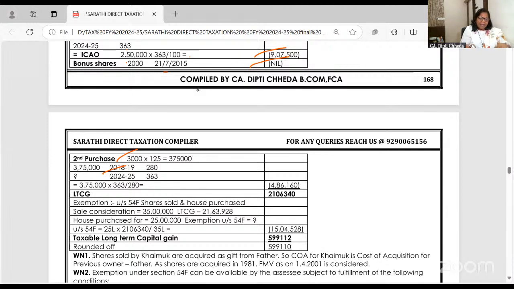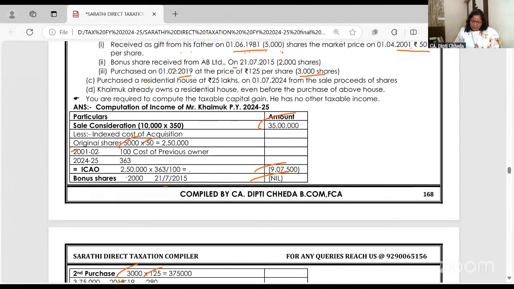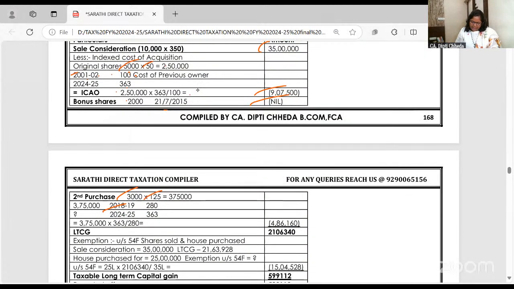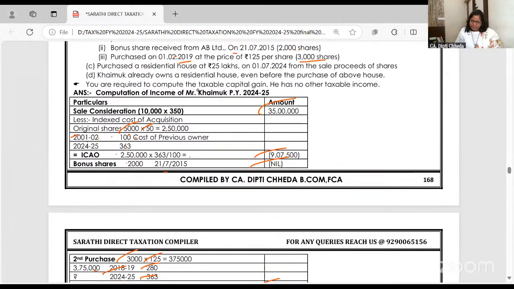Two homeworks. Earlier one was given, and this is one more homework. See, 5,000 shares you purchased in 81, so you can take the cost up to 2001 and 2, and 24 and 25. Is it clear to everyone? Bonus shares' cost is nil. Now the second purchase you did in 18 and 19, when the index was 280 and now it is 363. So 280 has become 363, 375. How much? You got the capital gain.